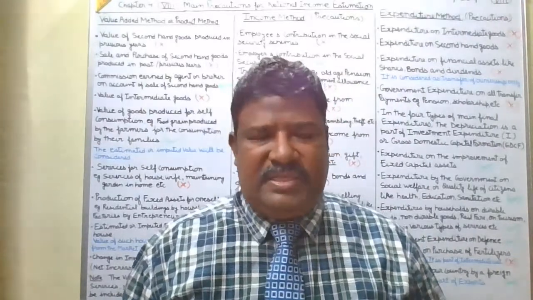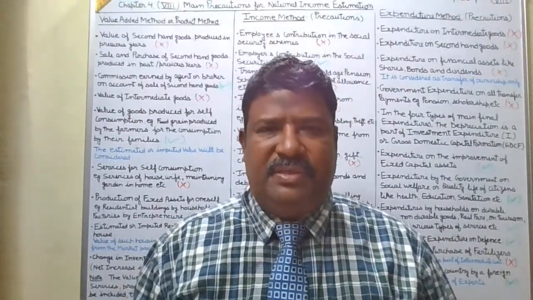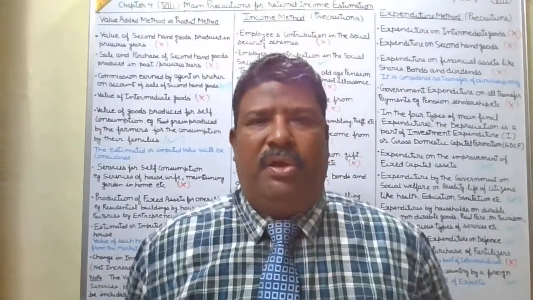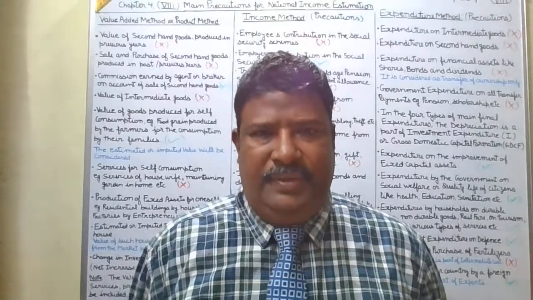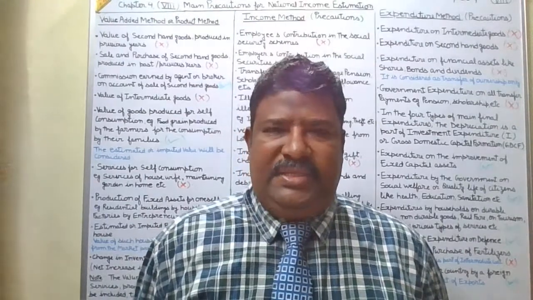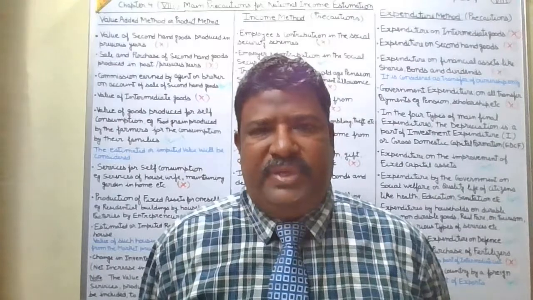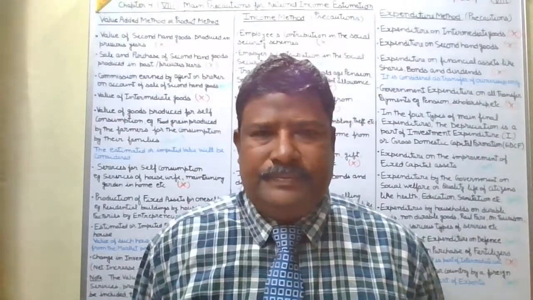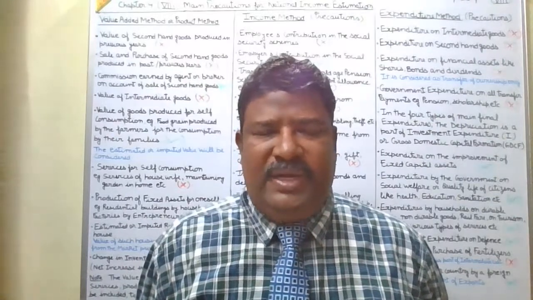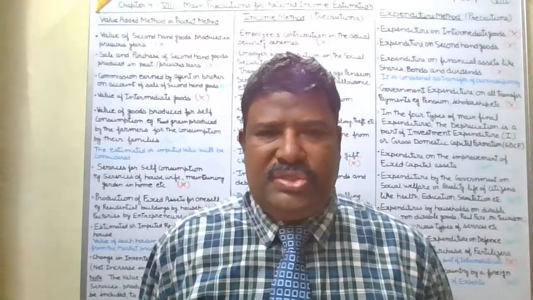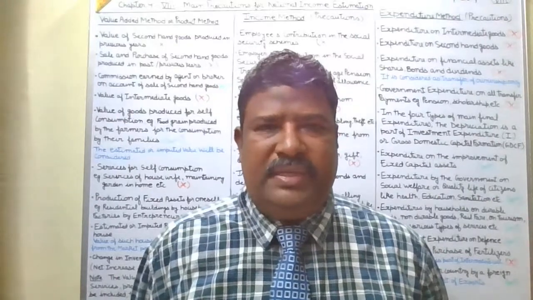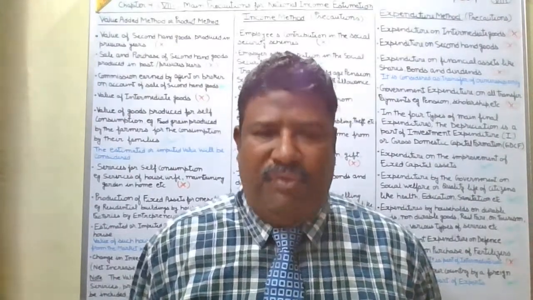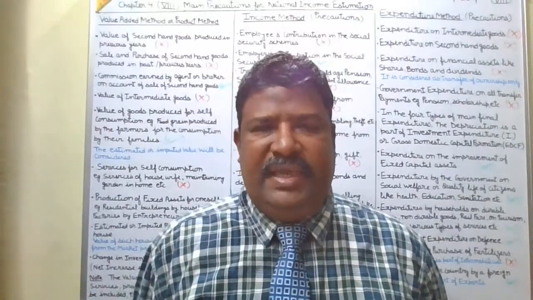When we do the expenditure method, I will make it clear that depreciation is part of investment expenditure only. In the expenditure method, we have four types of expenditures: private final consumption expenditure, capital C; investment expenditure, capital I, also known as gross domestic capital formation, GDCF.